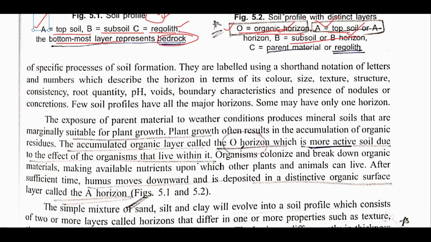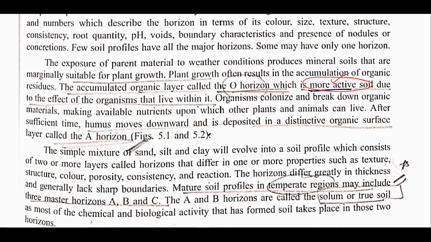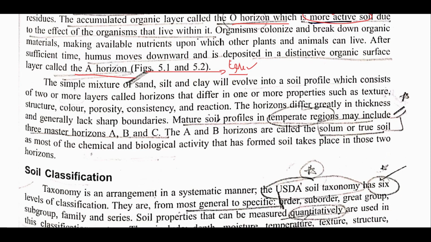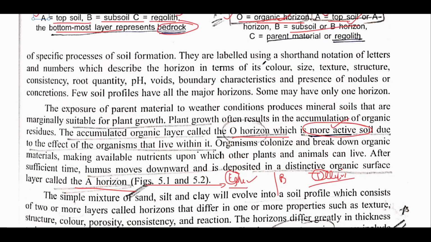See, and the other important part is that the O horizon is the most active part of the soil. Alright, and after that, if we talk of the A horizon, it is also known as the zone of what? Eluviation, meaning washing out, while the B horizon is known as the zone of washing in, that is illuviation. This is ILL and this is ELL.